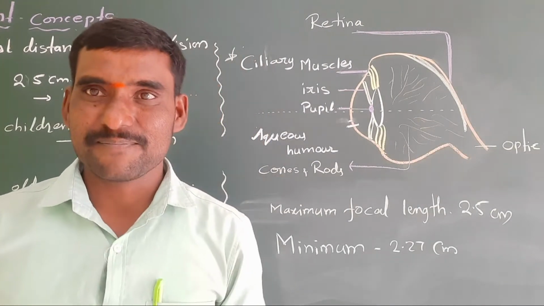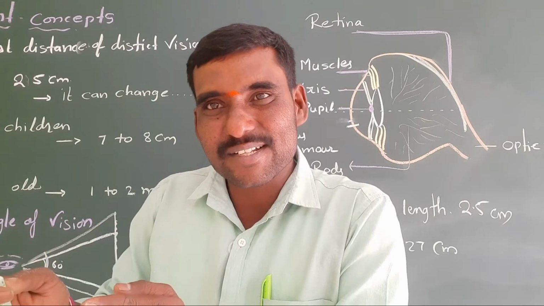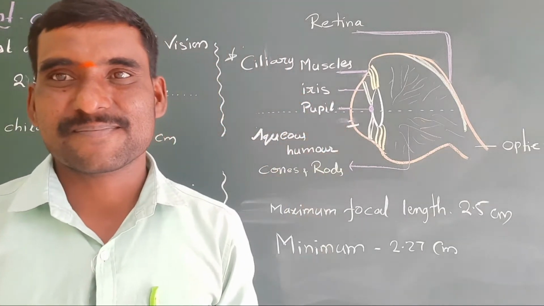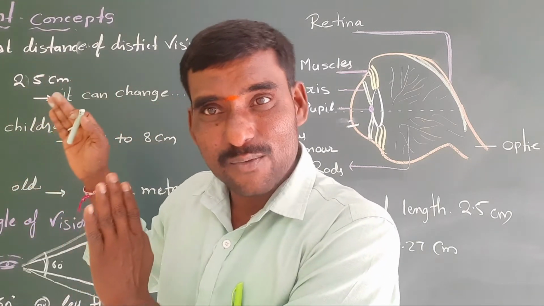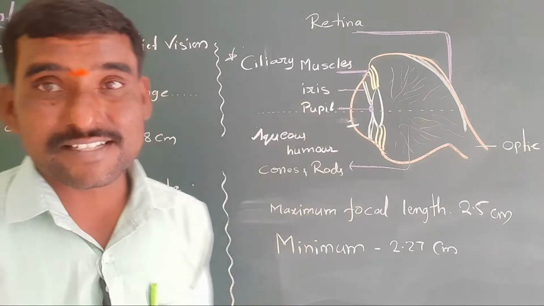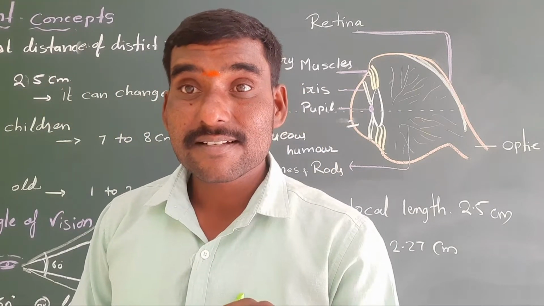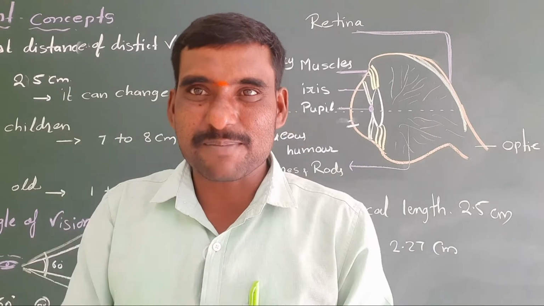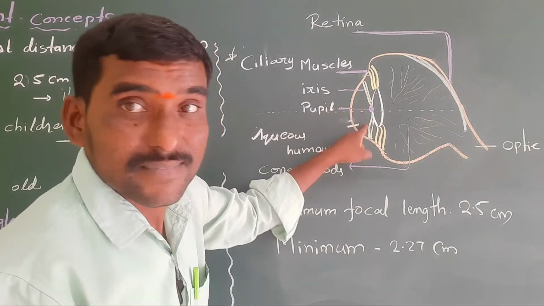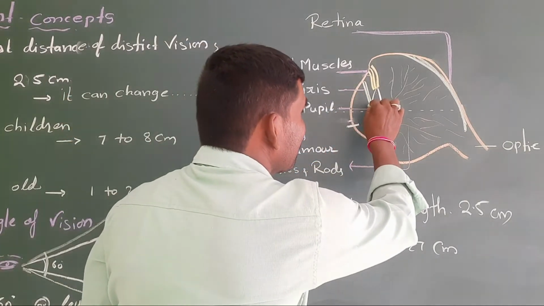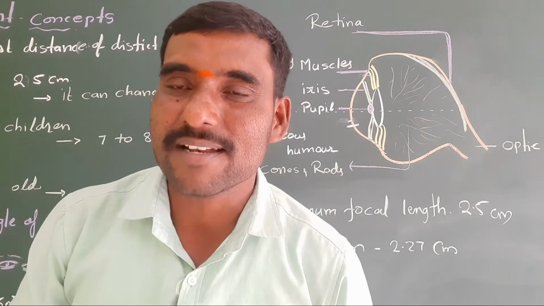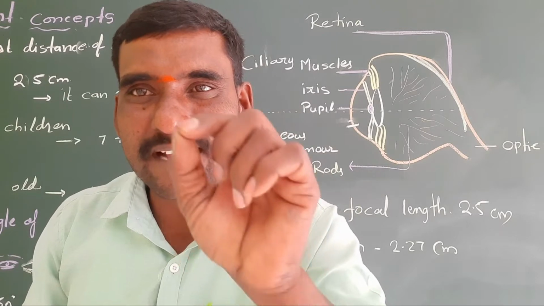So in this way, if any person doesn't have this 2.5, 2.27, that person can get vision defects. We'll see clearly what the vision defects are afterwards in the next video. Now see the remaining things. Iris. It is a diaphragm, an opaque substance. Light can never pass through that. Only the gap in the middle of the iris is there, and that gap is called the pupil. So pupil size is controlled by the iris.